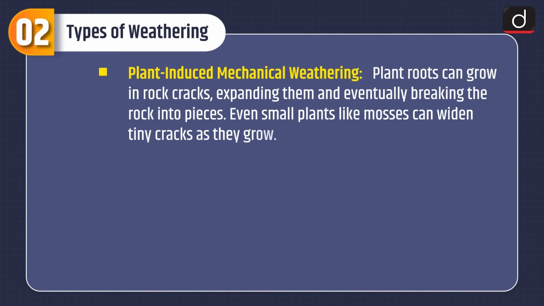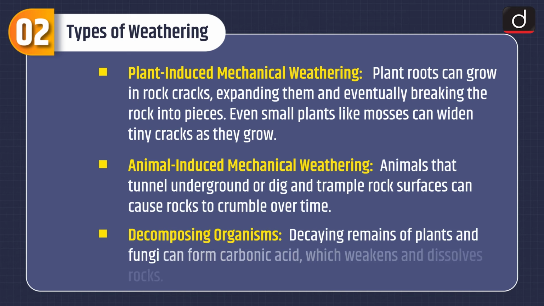First is plant-induced mechanical weathering. Plant roots can grow in rock cracks, expanding them and eventually breaking the rock into pieces. Even small plants like mosses can widen tiny cracks as they grow. Second is animal-induced mechanical weathering. Animals that tunnel underground or dig and trample rock surfaces can cause rocks to crumble over time.